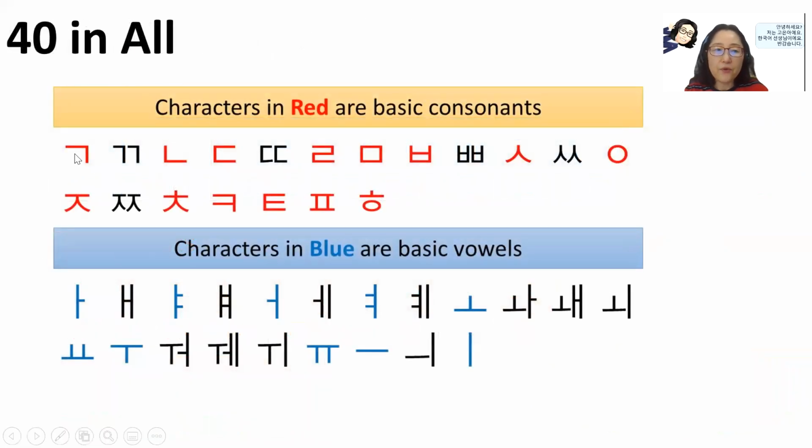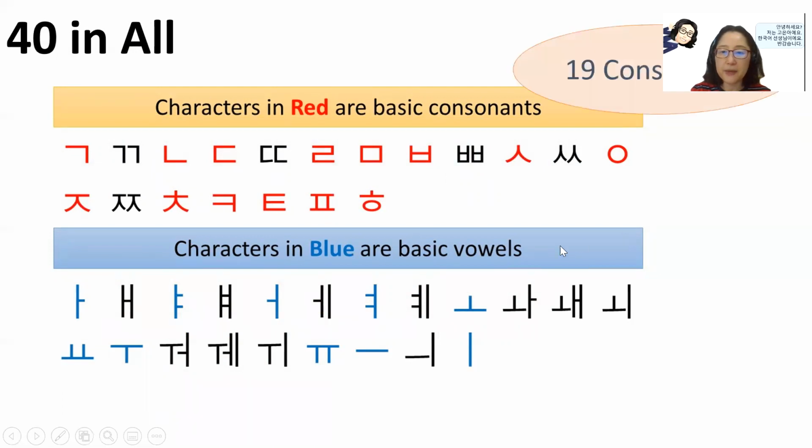So these are all 40 characters you need to memorize, and I highlighted the basic characters, the consonants in red and vowels in blue. Okay, so 14 consonants and 10 vowels, but we have 14 consonants plus 5 double consonants, coming up as 19 consonants altogether. And we have 10 basic vowels, but 11 more complicated vowels, or diphthongs, we say. They are altogether 21. Okay, so 11 more.